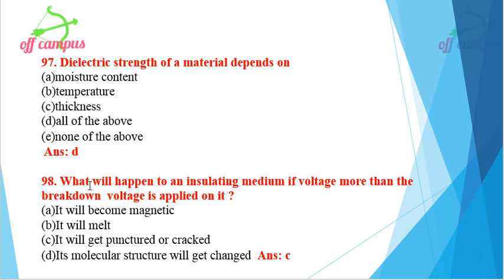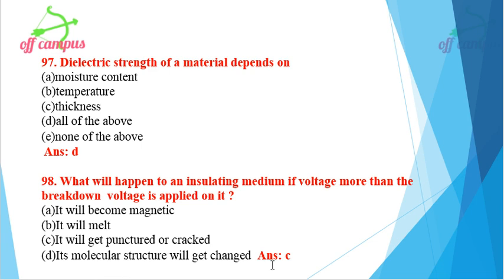Okay. Then what happens to an insulating medium if a voltage more than the breakdown voltage is applied on it? Four options are given: it will become magnetic, it will melt, it will get punctured or cracked, its molecular structure will change.